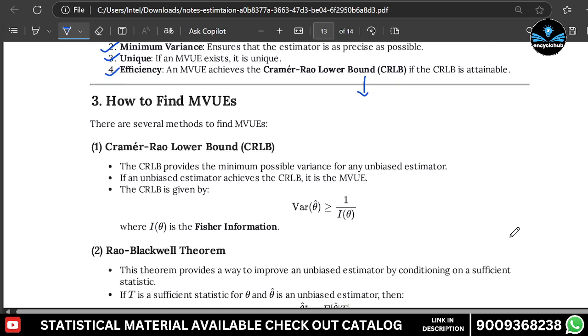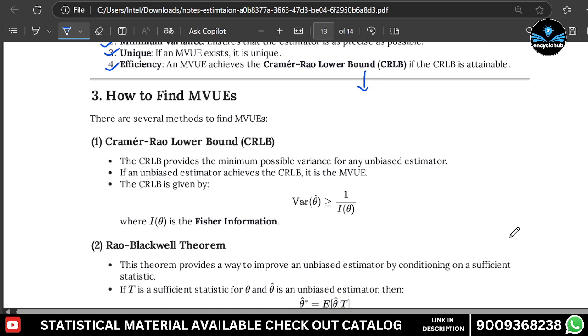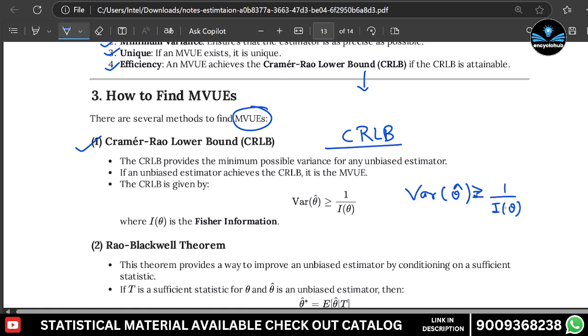Now, how do we find MVUEs? There are several methods to find the MVUEs. The first method is the Cramer-Rao lower bound. Accordingly, the Cramer-Rao lower bound is given by the variance of theta cap being greater than or equal to 1 upon n I(theta), where n is also there.